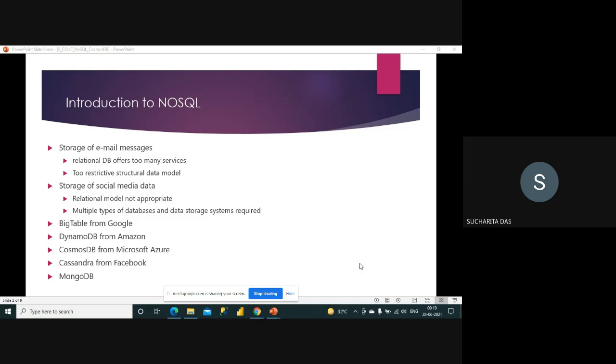That is why social media data is being saved everywhere. It is inevitable, and you have to store it and process it. Now the problem is that the relational model is not appropriate for social media data, because first of all it's a huge amount of data, and then this data can be of many different types.